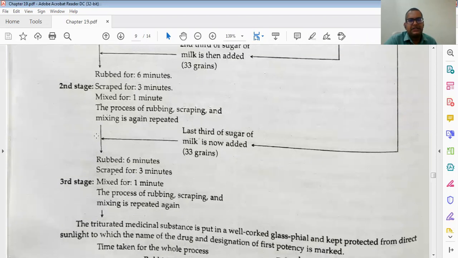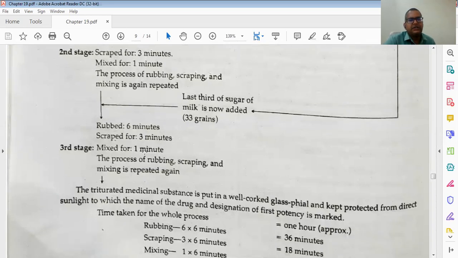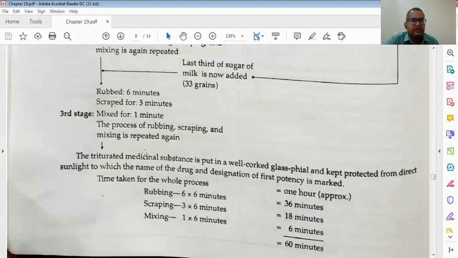So that is the second stage. Then we just bring in the third part. The last third of the sugar of milk, 33 grains, is now added. Rubbing 6 minutes, scraping 3 minutes, mixing 1 minute, and the process is repeated again. The triturated medicinal substance is put in a well-covered glass vial and kept protected from direct sunlight.